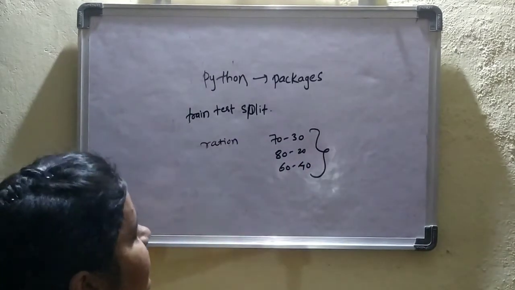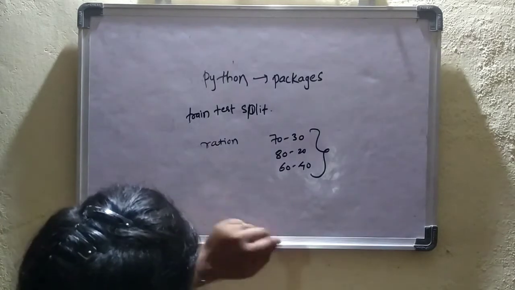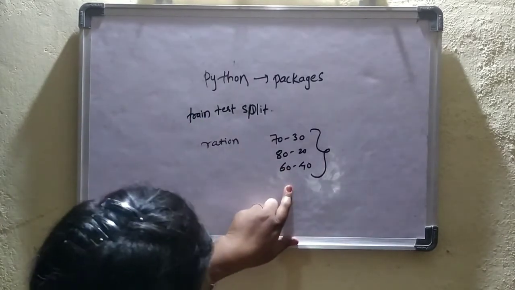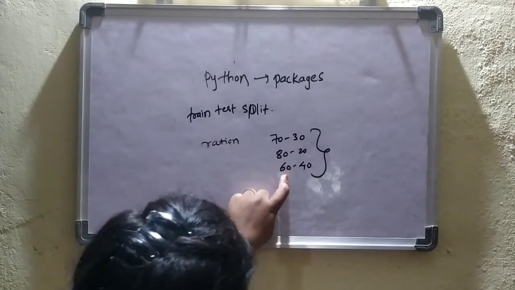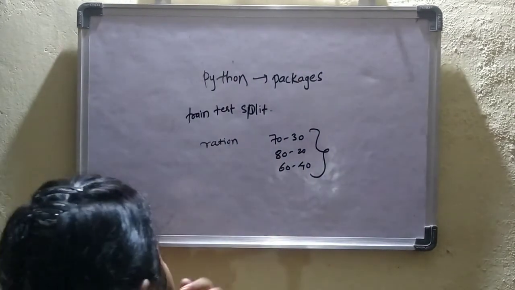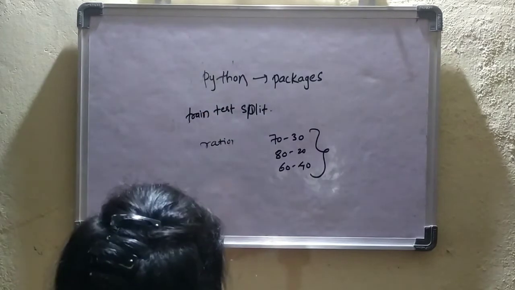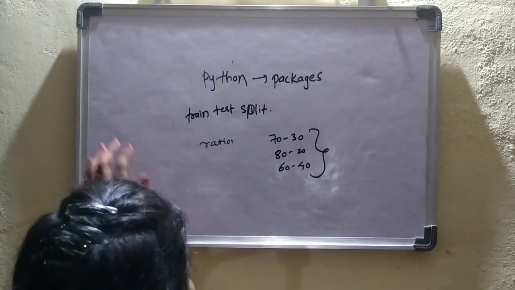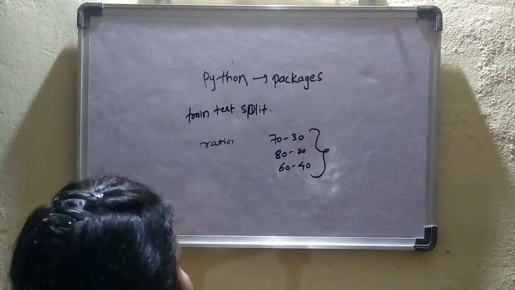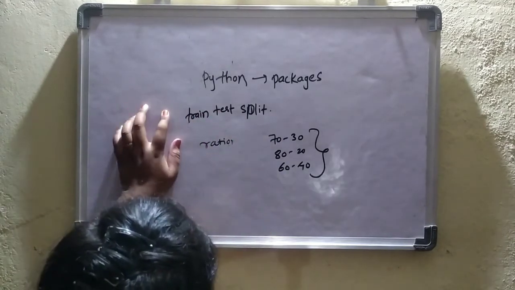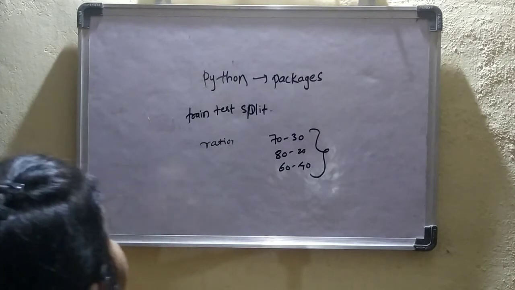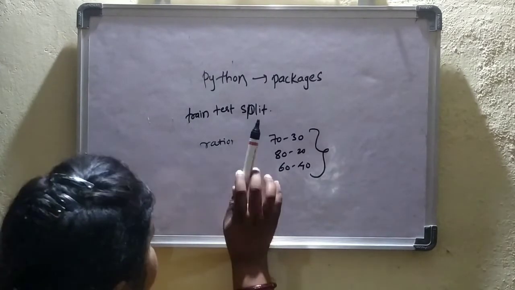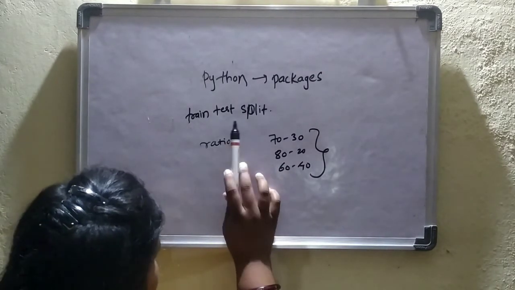Most commonly these three ratios are used to divide the training and testing data set. So these are the three ratios in which the data set is divided whenever we are using any machine learning algorithm, and generally the package used is train test split. This is the library used to divide the training and testing data set.